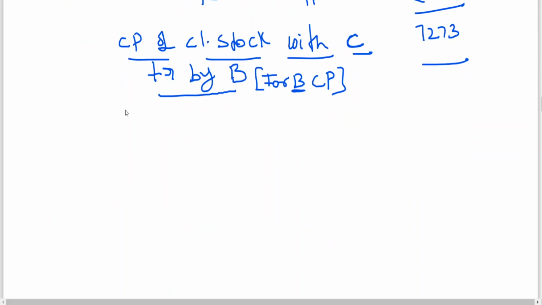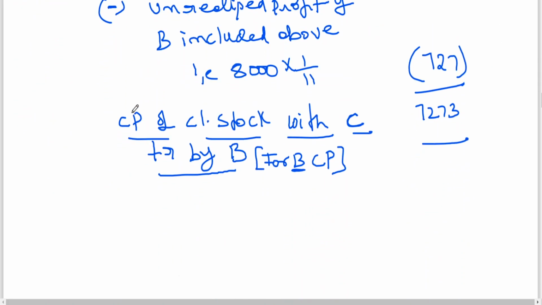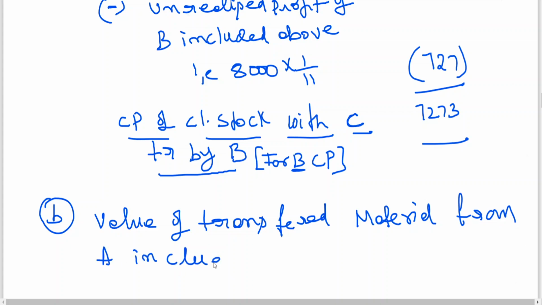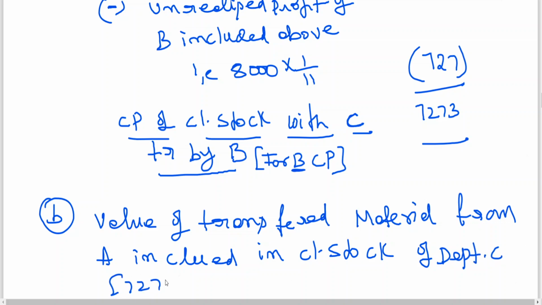The next point I am writing: value of transferred material from A included in closing stock of department C, how much? 7,273, no? So department C is how much? 7,273. Value of transferred material from A.